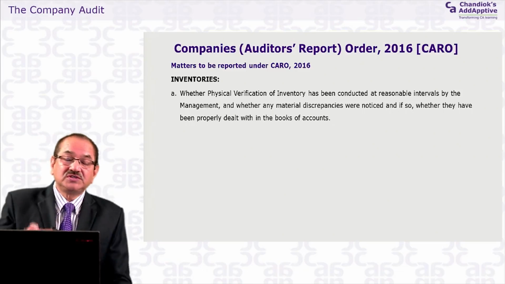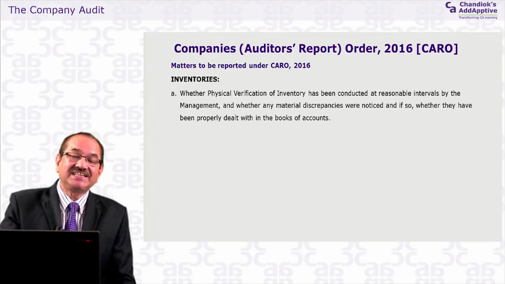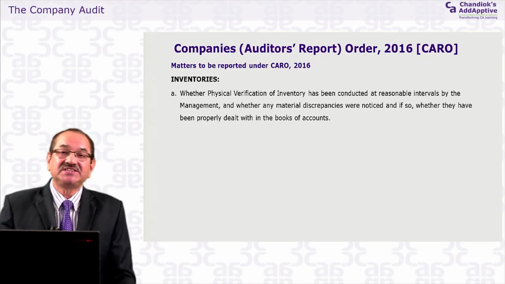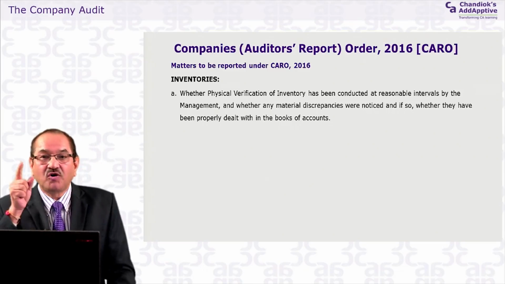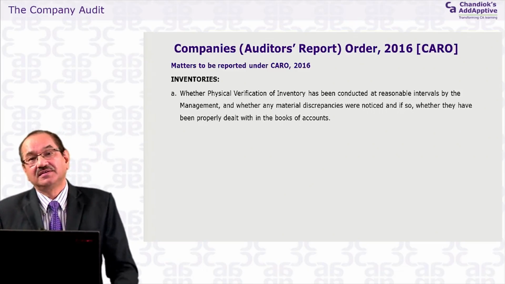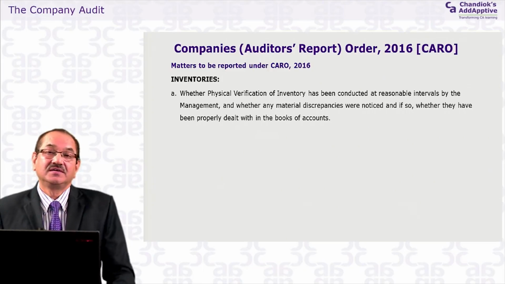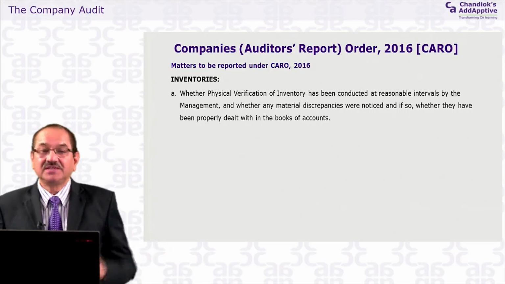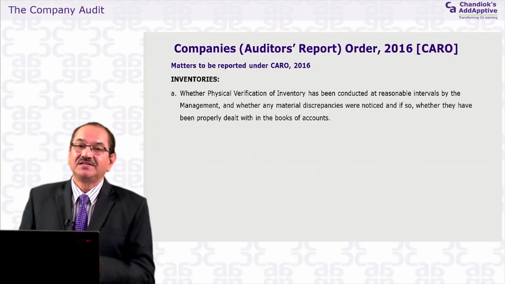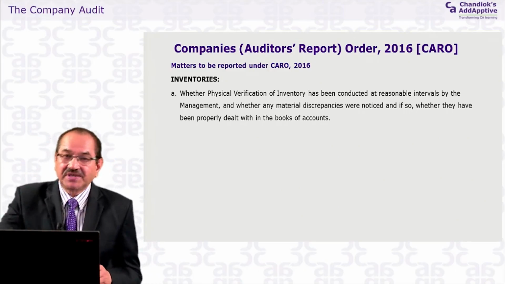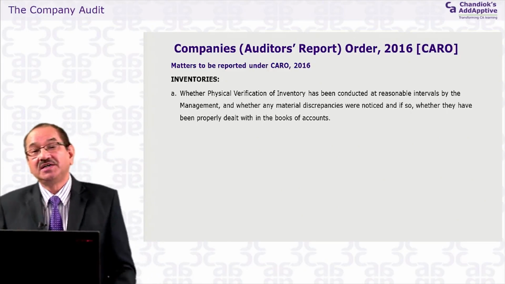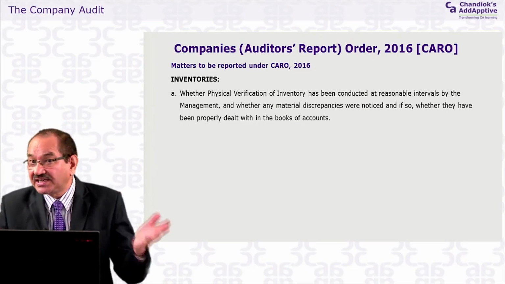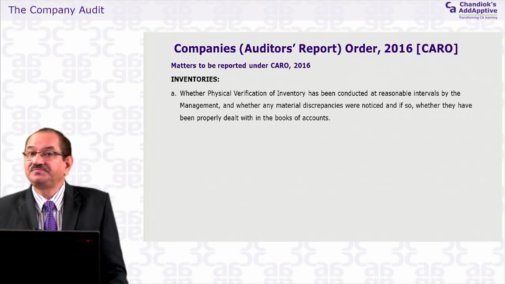Now, the company is conducting an inventory physical verification only once in a year. Do you understand? Can you tell me whether conducting a physical verification once in a year, in the case of a company which is in a retail business, is reasonable?